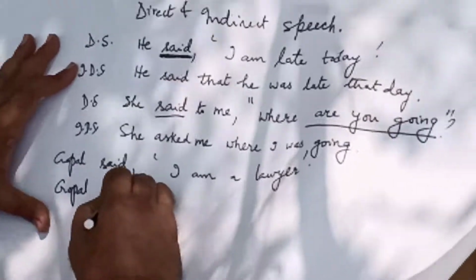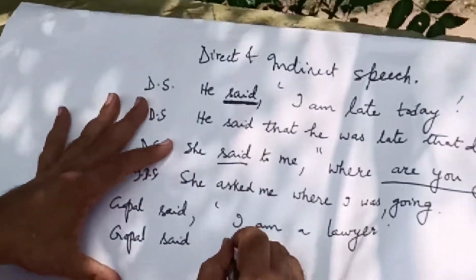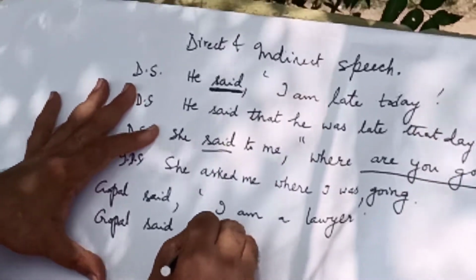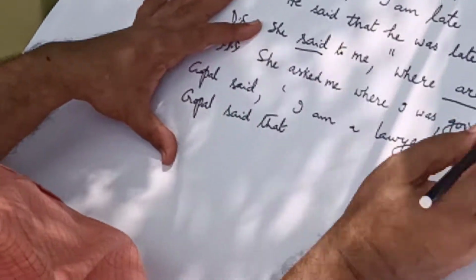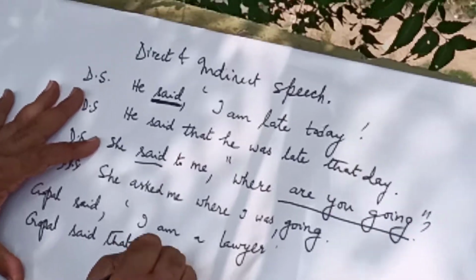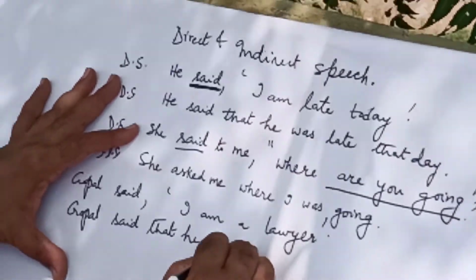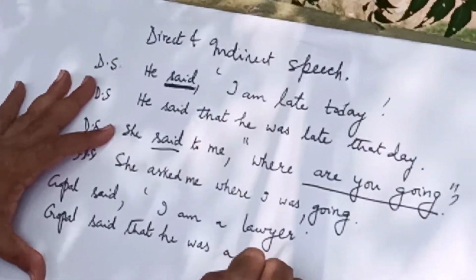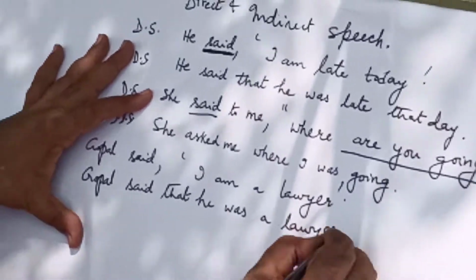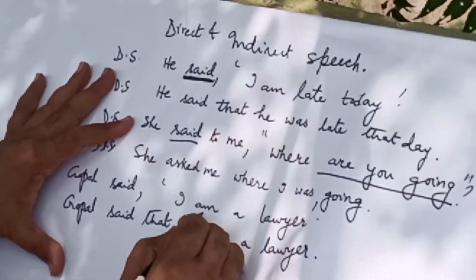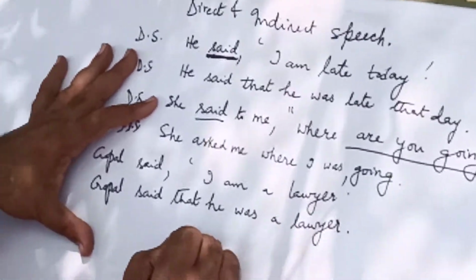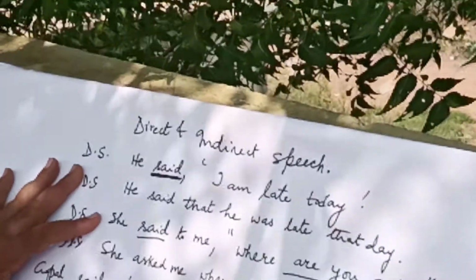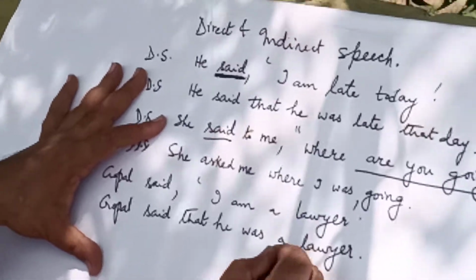Gopal said that, we have to use the conjunction that. Gopal said that, and we have to remove the inverted commas. Gopal said that he was a lawyer. So we have converted the simple present tense into the simple past tense. Here am is replaced by was.